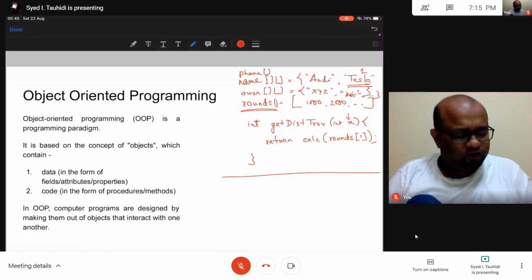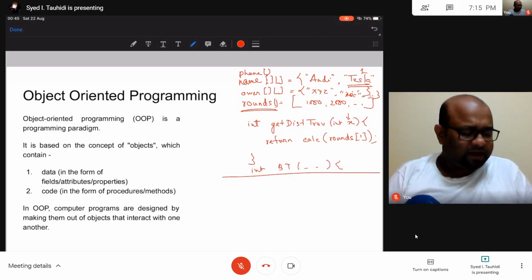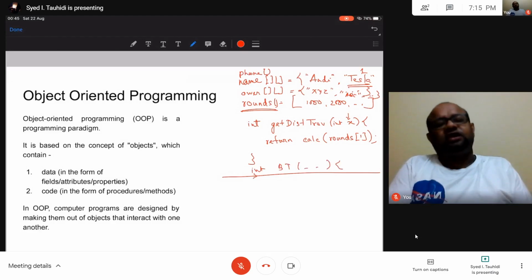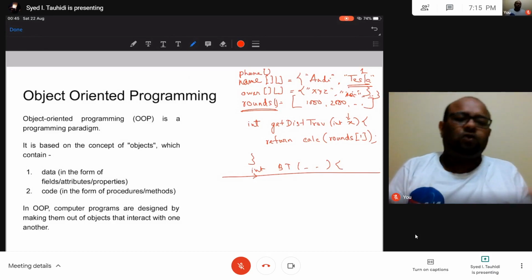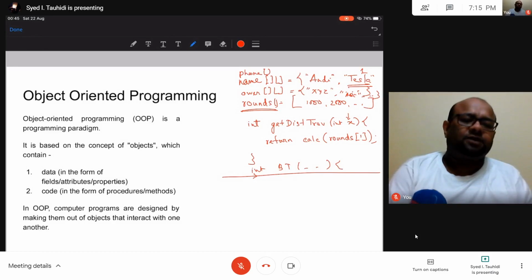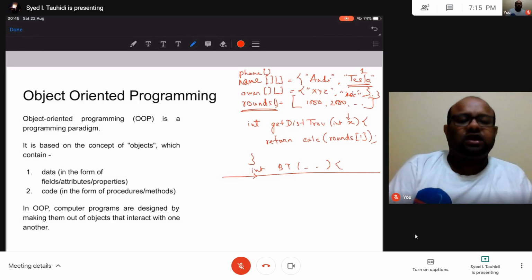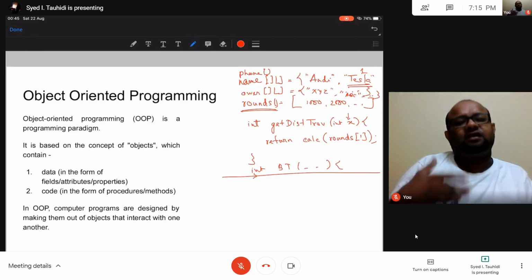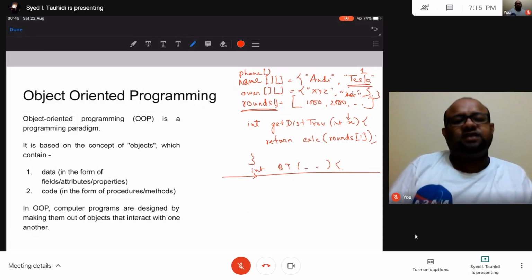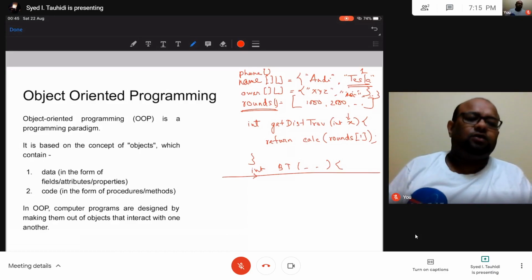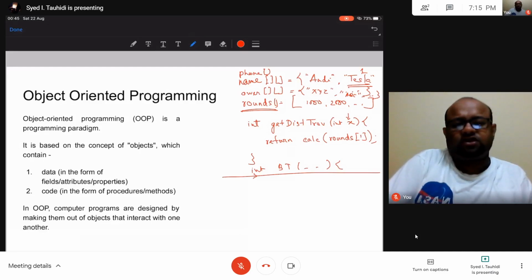There will be more functions that do something with Bluetooth. This will also take parameters and so on. So ultimately what is going to happen, my code is going to get all jumbled up. And once my code gets jumbled up, what may happen is that if I have written lakhs of lines of code for a car, and it is very easy that a car's system will have lakhs of lines of code, that's not a big deal.